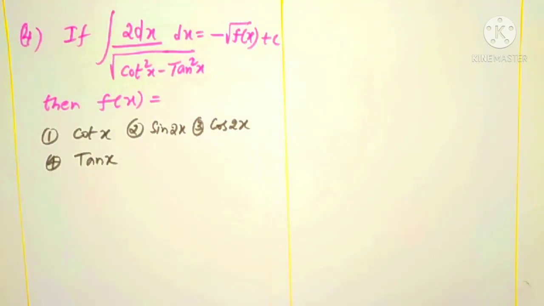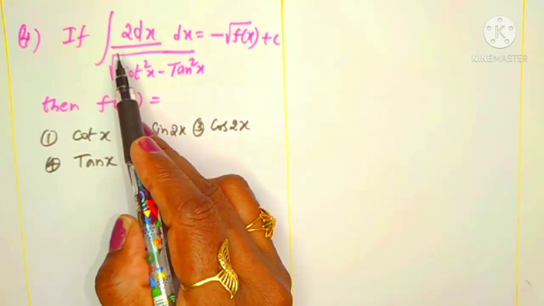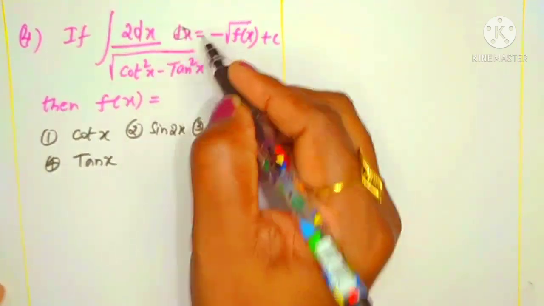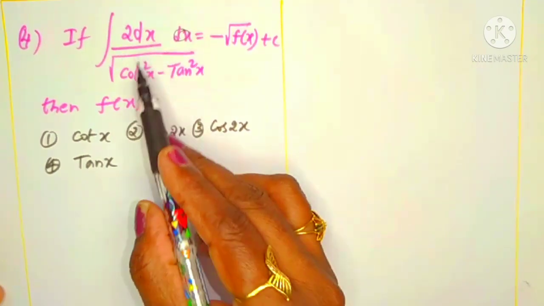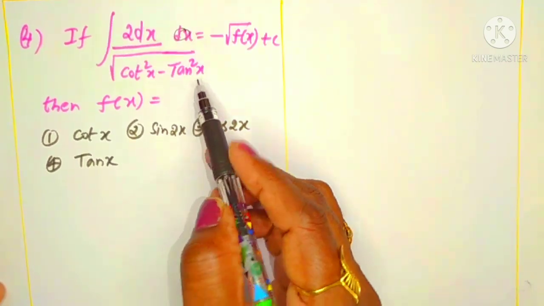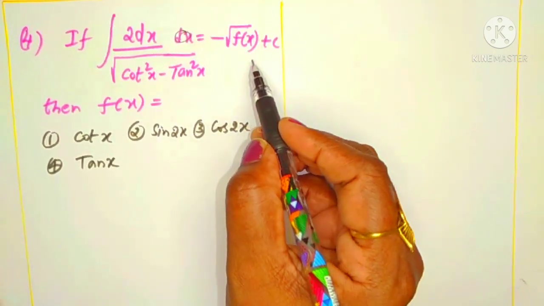Let's look at the next question. It is given that the integral of 2 dx by root over cot square x minus tan square x is given as minus root f(x).